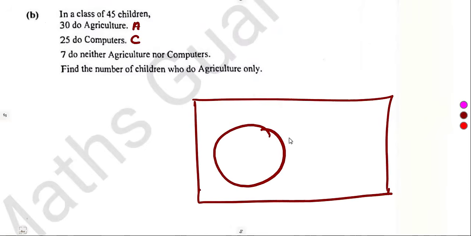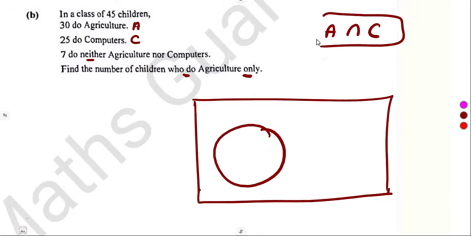So we are being asked to find the number of those who do agriculture only. In this case, we need to find first those who do both agriculture and computers. We are given those who do neither: 7. They are not part of agriculture, not part of computers. So what about those who do both agriculture and computers? Let us find these ones.